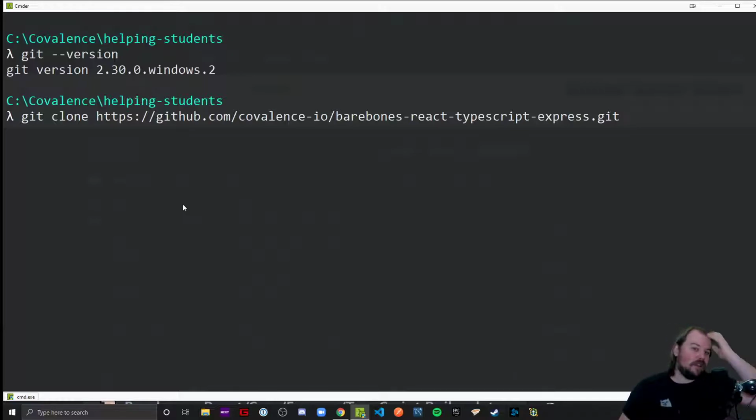Now, if you do this, it's simply going to create a new folder called bare-bones-react-typescript-express. But if you want to customize the name of the folder and not have to deal with weird subfolder structures, you can simply pass an additional argument on your command line to call the project whatever you want. So we could call it Boiler Demo or something like that. There we go. That will actually create a folder called Boiler Demo, and that is the folder it's going to copy all the code into. So we're not going to call every single clone of our code bare-bones-react-typescript-express.